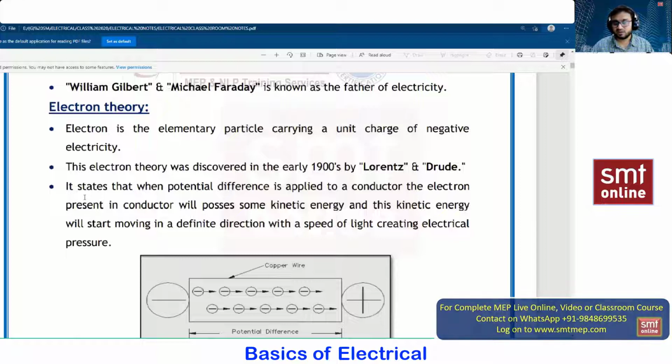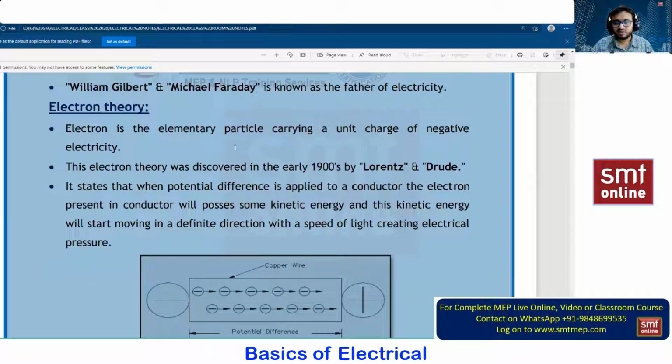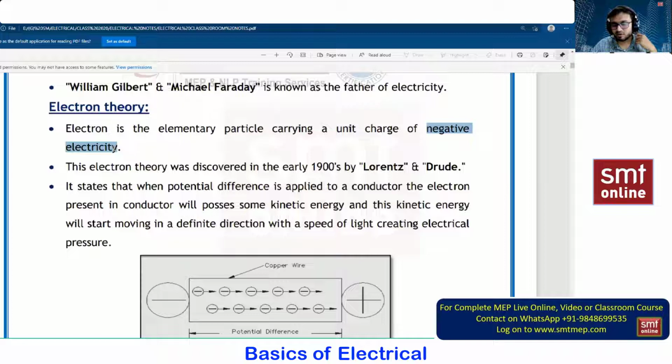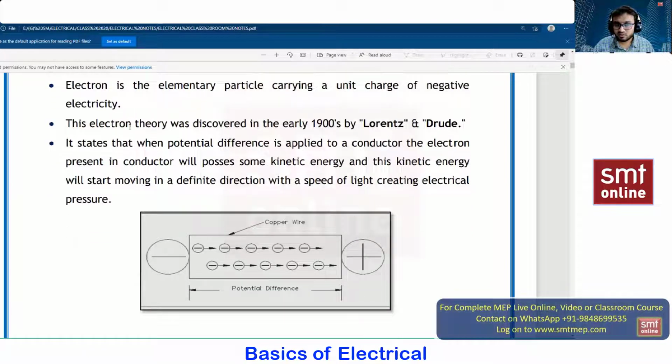Next, talking about electron theory. I hope everyone knows what is meant by electron. Electron means what? Negative charge particle is called an electron. So now we are talking about a theory. That means a research has been done on electron. So what is that research and who has done that research? Electron theory was discovered in early 19th century. The year, as per my knowledge and belief, is 1919, but you can say 19th century, by two people, Lawrence and Roth. These are the two people who have done the research on electron theory.